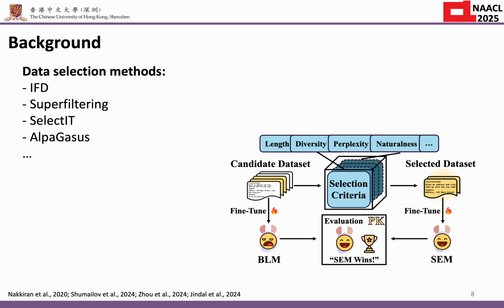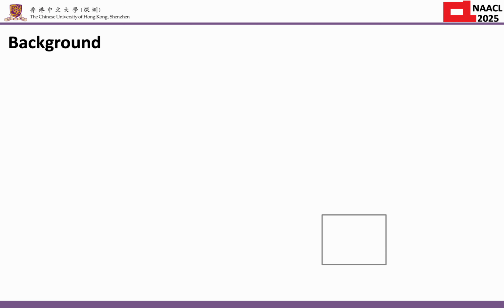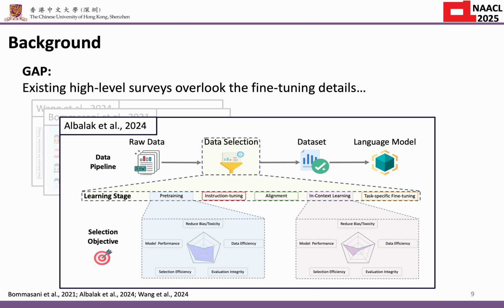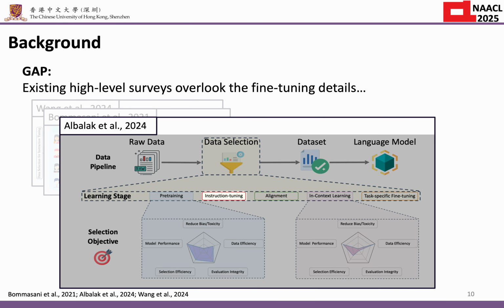However, despite the rapid development of data selection methods, currently there isn't a unified framework that can systematically categorize and evaluate these selection methods. Existing high-level surveys have reviewed data selection from the perspective of all three training stages. But they generally lack in-depth discussions of the fine-tuning stage in specific, and this gap makes it difficult for researchers to conduct more focused studies on this crucial phase.